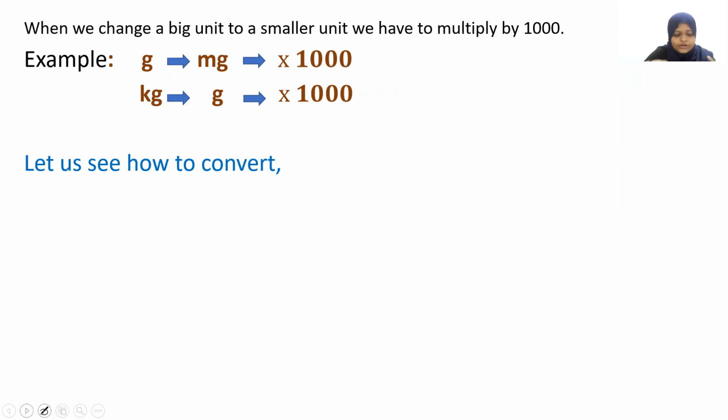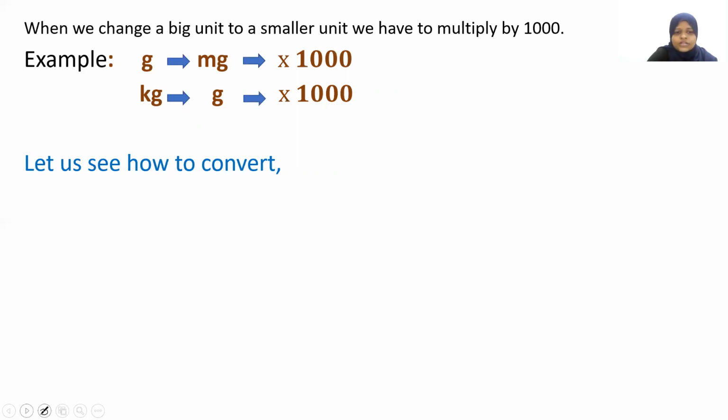This is what you have to think. If you write this on a piece of paper and paste it in your cupboard or near your study table, that's more than enough for you. Trust me, it's going to be very easy because you're just going to refer: now this is a small unit I have, this is a big unit I have. So I have to change from small to big. What do I do? Divide. Now I have to change big to small. What do I do? You have to multiply. So just that note is enough to do everything else here.